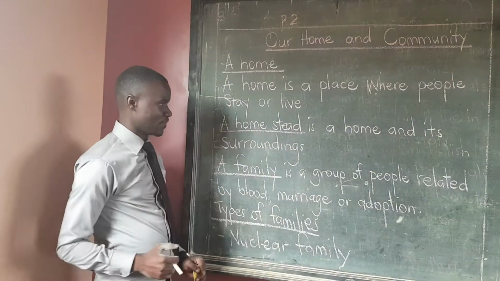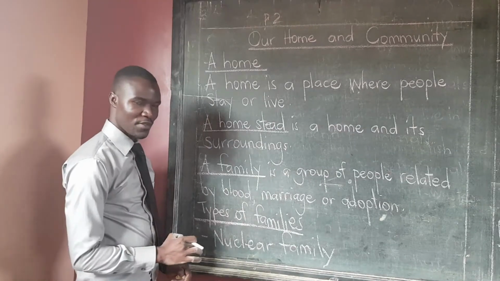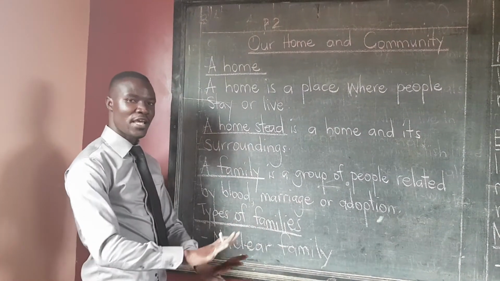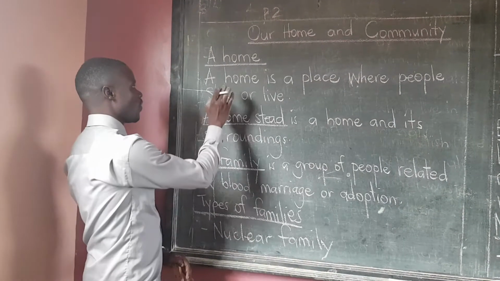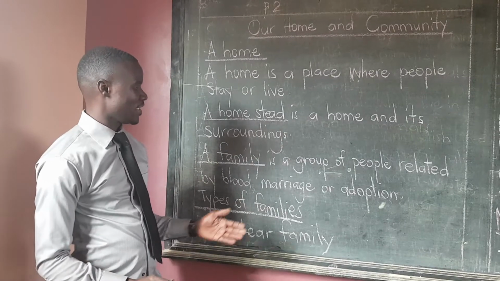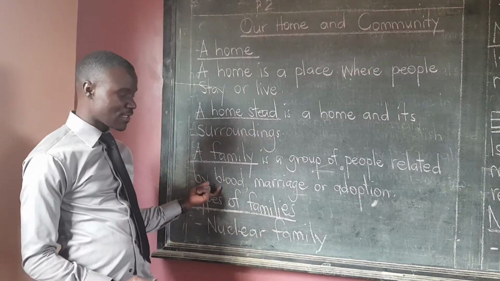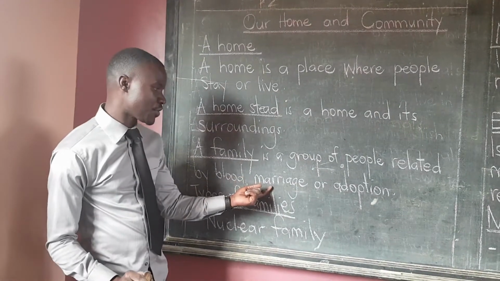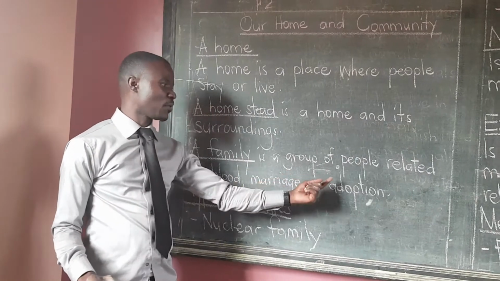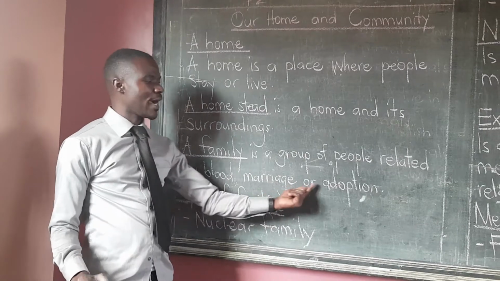A family. Remember, a family cannot be there without a home. A family is the smallest unit of anything in the country. Everything starts with a family, which must live in a home. What is a family, class? A family is a group of people related by blood, marriage or adoption.